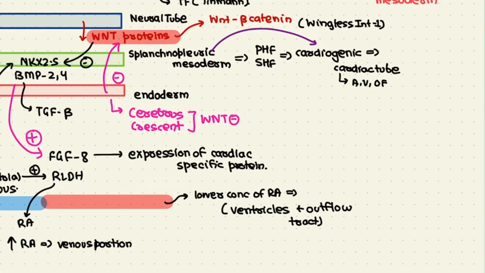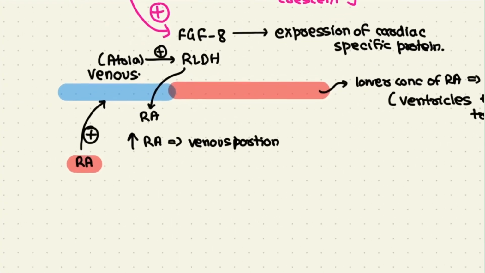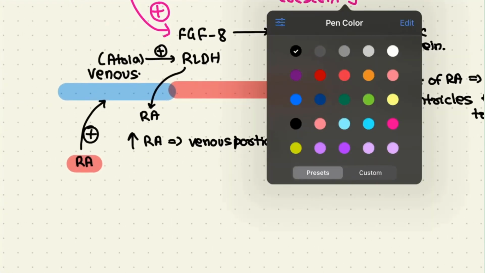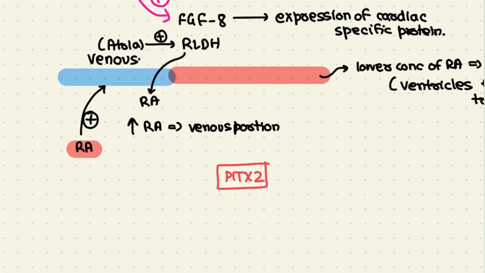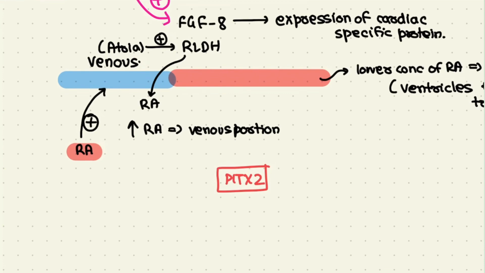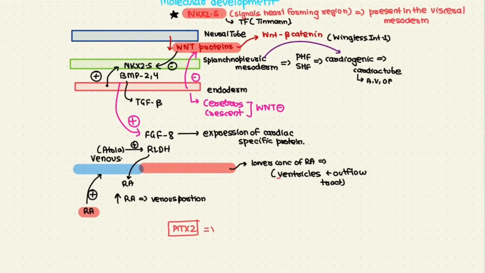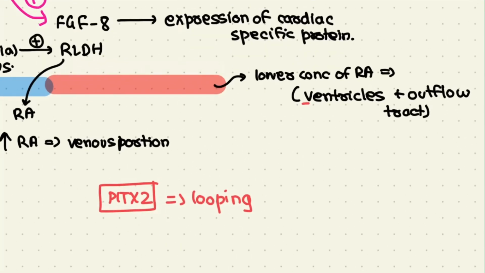And as we discussed, there is one more factor that keeps playing a role multiple times, that is PITX2, the master gene of left-handedness. In this scenario, PITX2 plays a major role in looping, the thing that we studied previously, which was dependent on the deposition and functions of the ECM molecules, that is extracellular matrix molecules, which were expressed in the form of cardiac jelly.